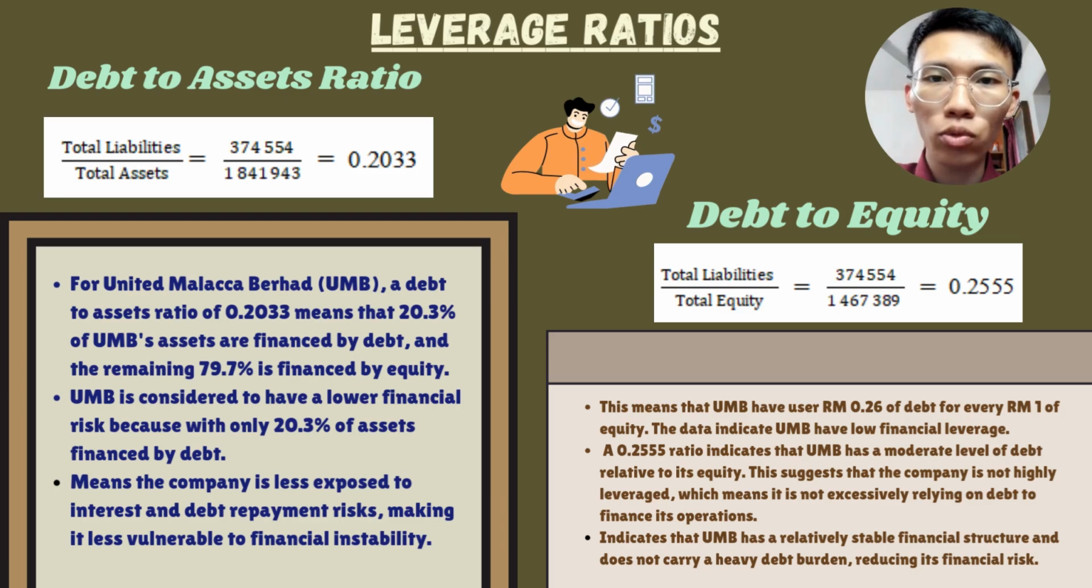For United Malacca Berhad, the debt to equity ratio is 0.2555. This means that United Malacca Berhad has used 0.26 ringgit of debt for every 1 ringgit of equity. The data indicate United Malacca Berhad has low financial leverage. A 0.2555 ratio indicates that United Malacca Berhad has a moderate level of debt relative to its equity. This suggests that the company is not highly leveraged, which means it is not excessively relying on debt to finance its operations. In addition, it also indicates that United Malacca Berhad has a relatively stable financial structure and does not carry a heavy debt burden, reducing its financial risk.